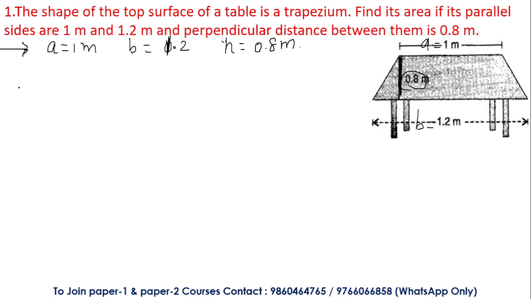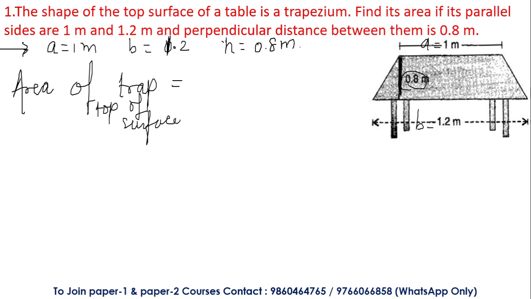Now to solve this particular question, we need to understand the area of a trapezium. What is the formula for the area of a trapezium? Okay, the area of the top surface, and the top surface is nothing but a trapezium. So the formula for this is half into A plus B into height.